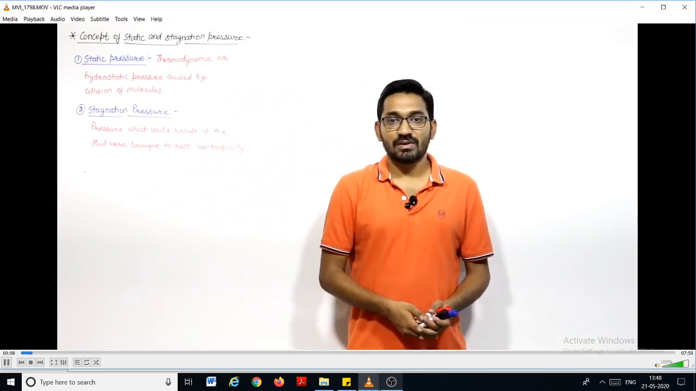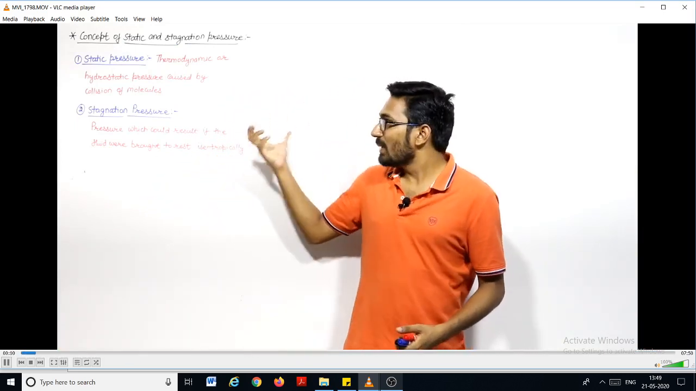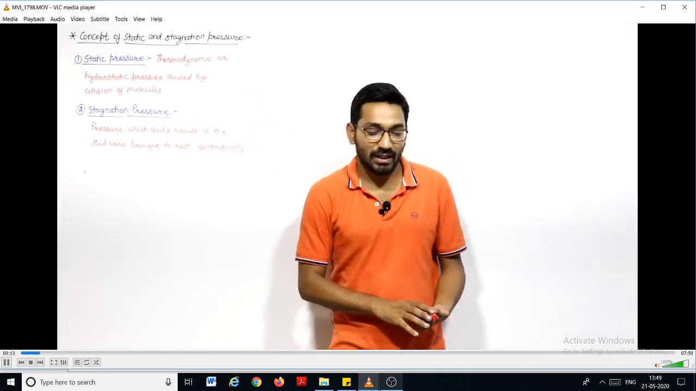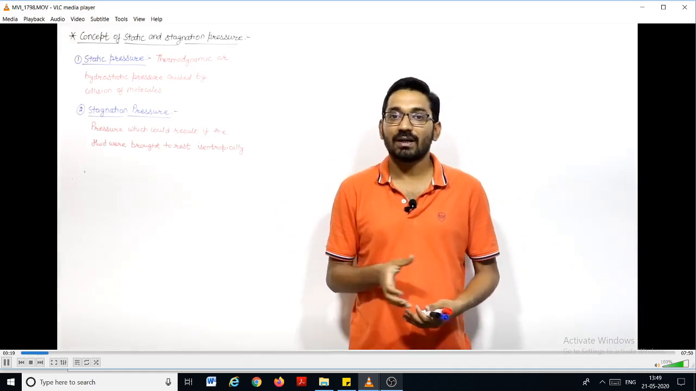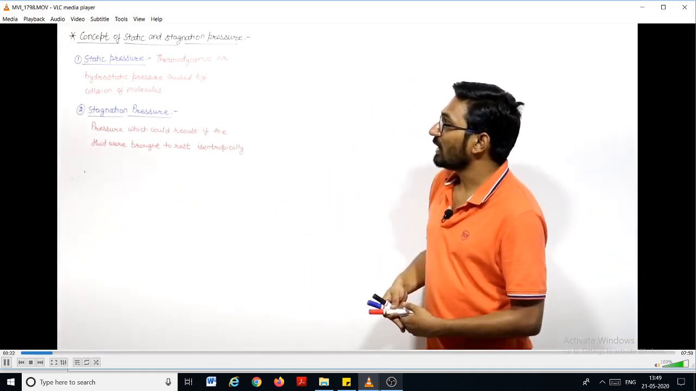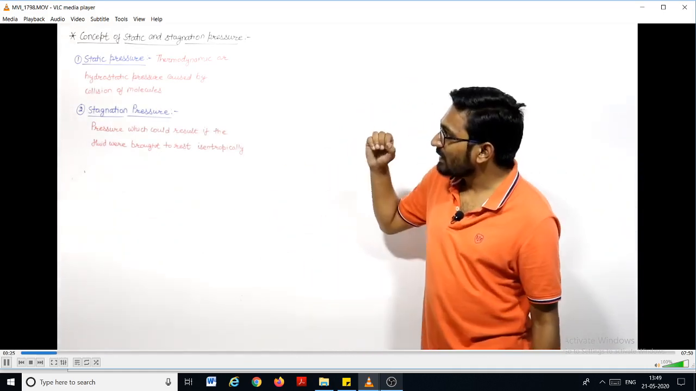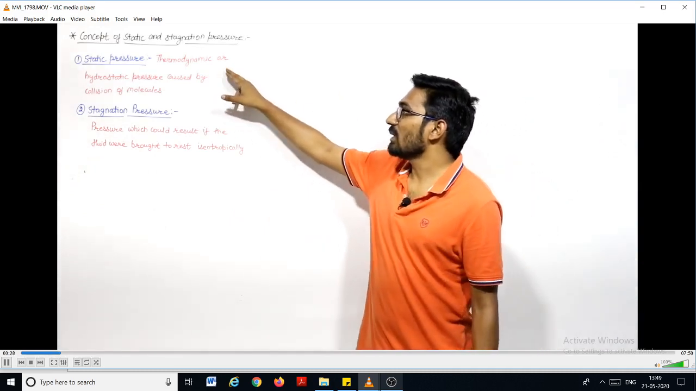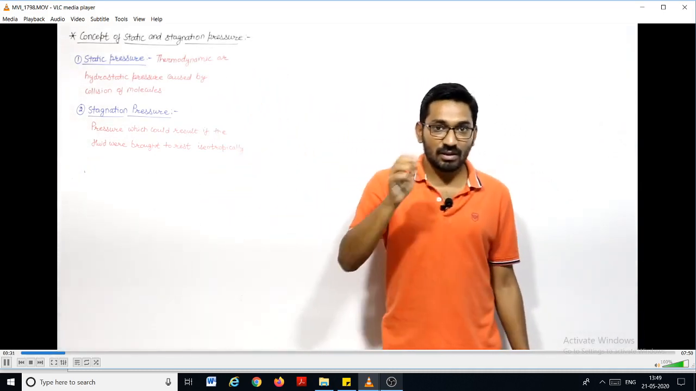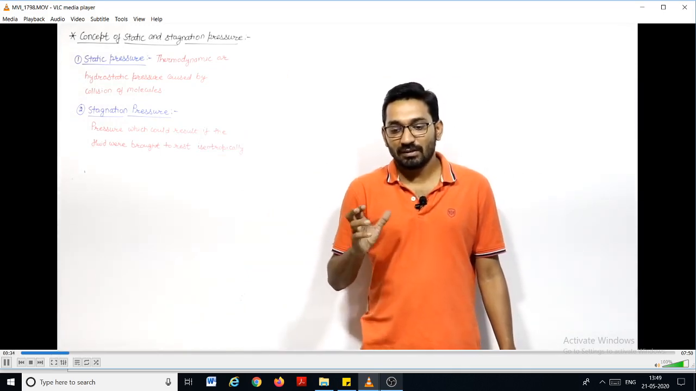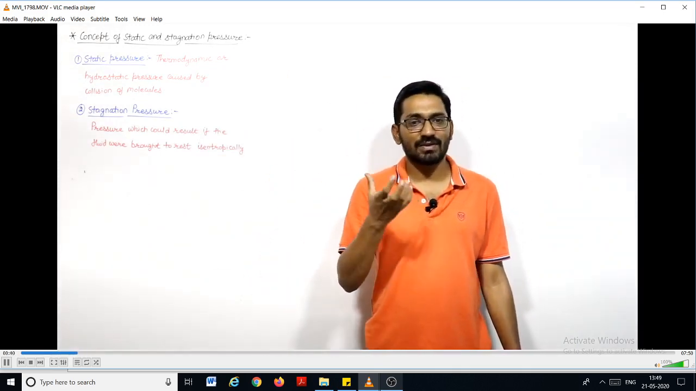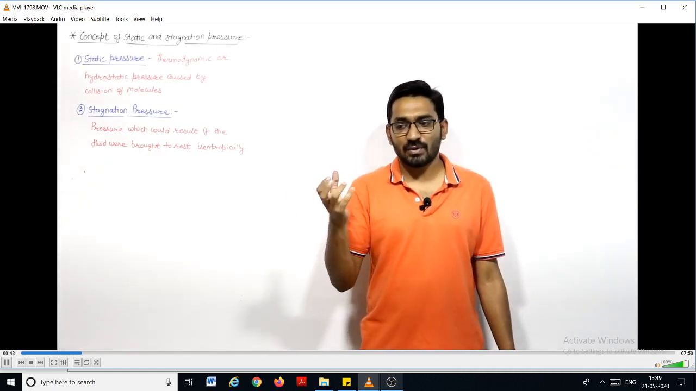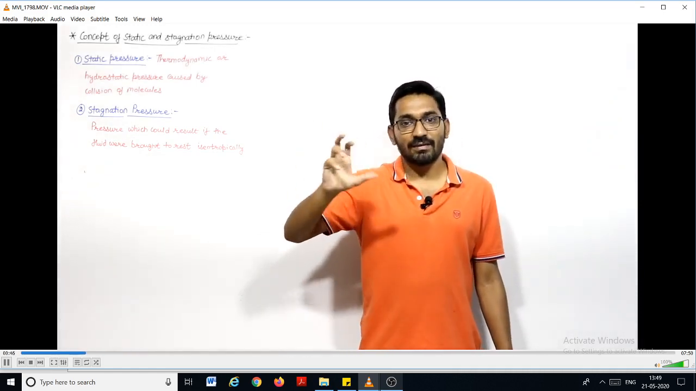Start. In this session, we will discuss about the basic concept of static and stagnation pressure. Right? We will see that what is the difference between static and stagnation pressure. So first of all, let us see that what is the static pressure. Static pressure is that pressure, or you can say it is a thermodynamic or hydrostatic pressure caused by the collision of molecules. The pressure which we studied up to now is the hydrostatic pressure, and that pressure is known as static pressure, right? As you know, that pressure is caused because that molecules are colliding with the wall.